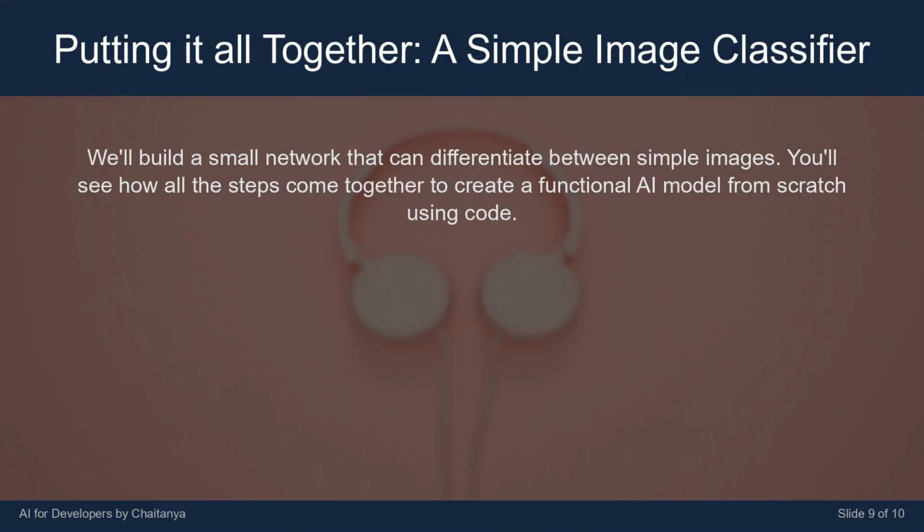We'll build a small network that can differentiate between simple images. You'll see how all the steps come together to create a functional AI model from scratch using code.